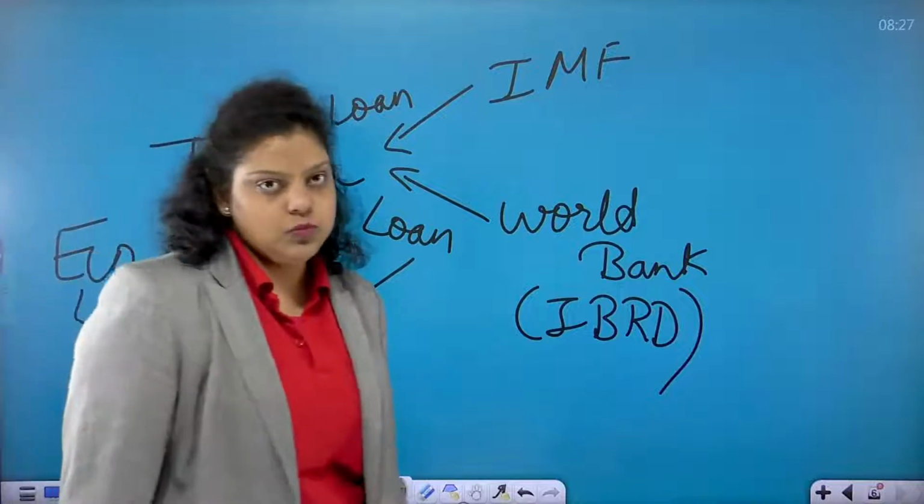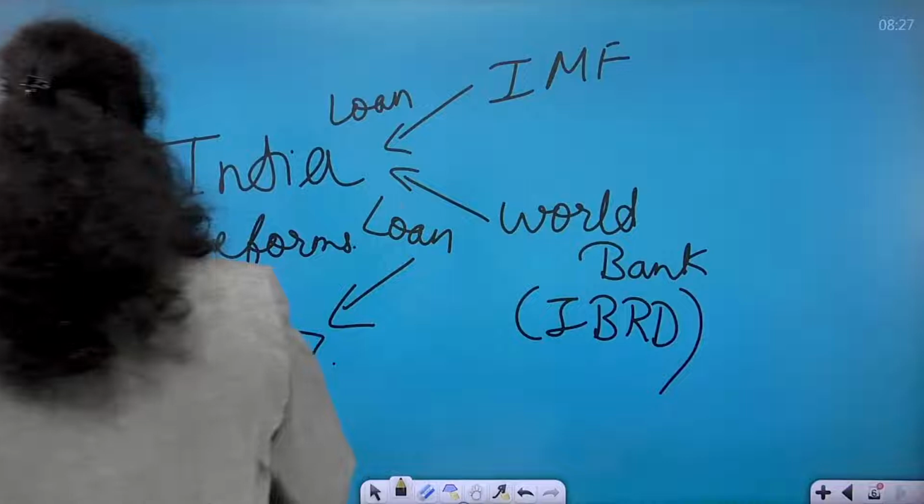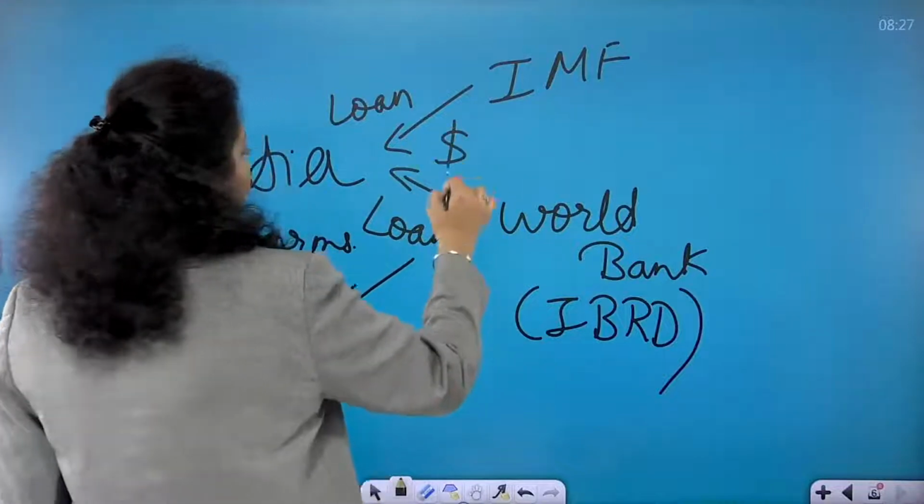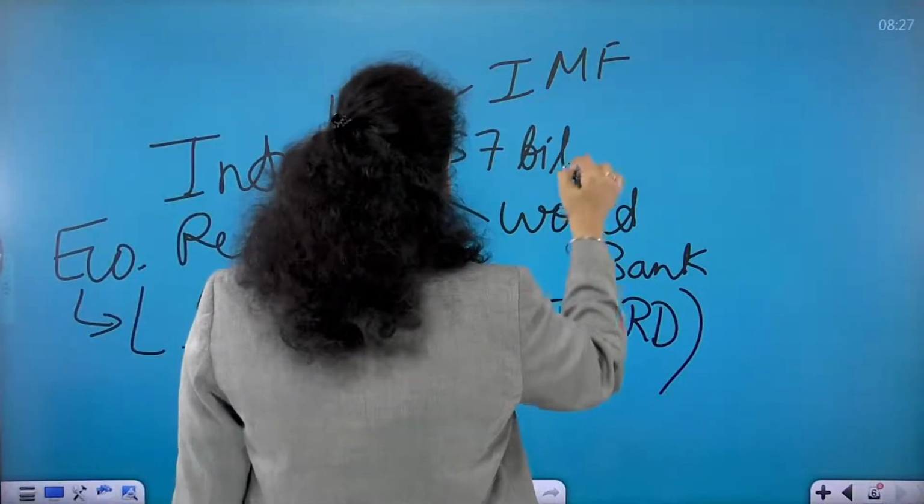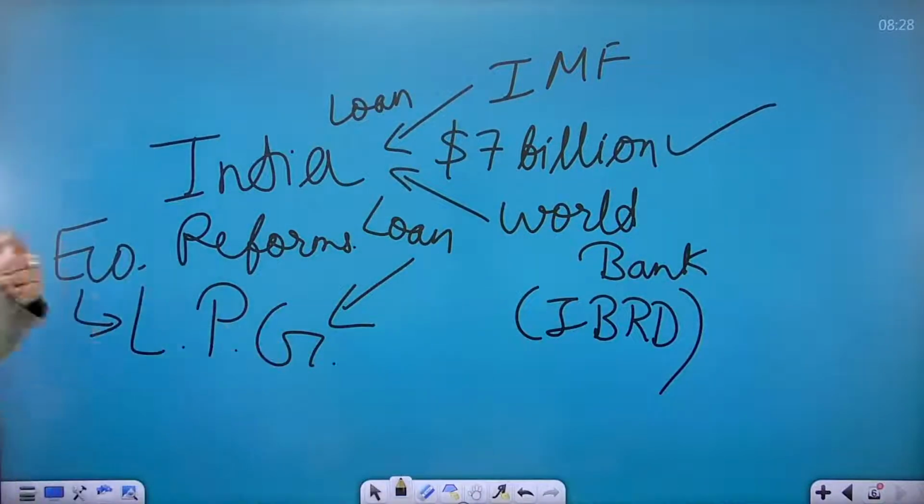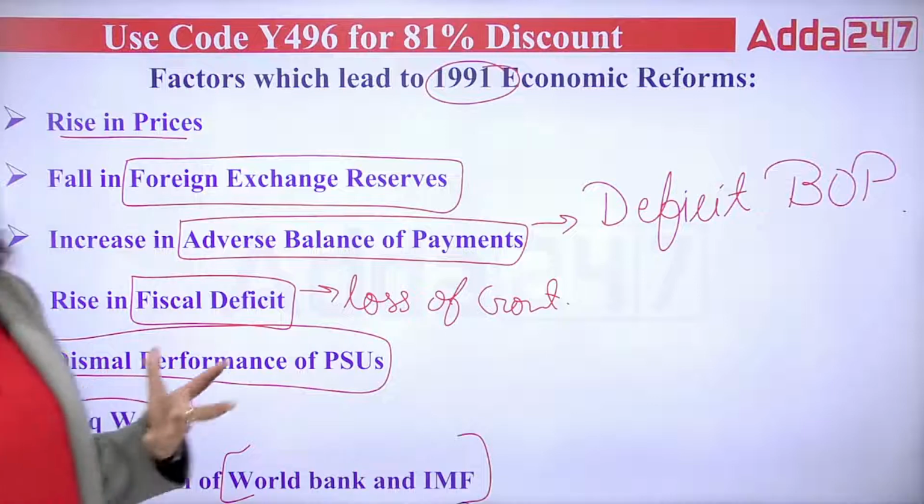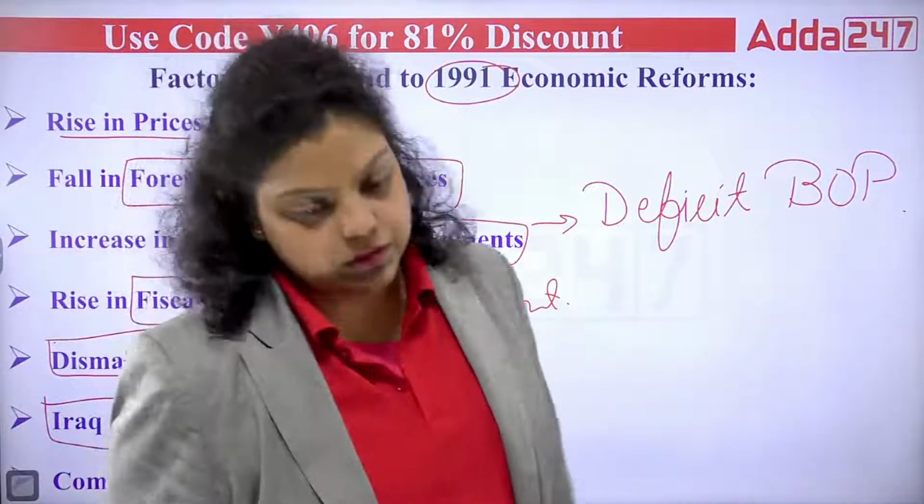Manmohan Singh was the finance minister at that time, and he introduced the LPG. After that, they gave us a loan of $7 billion. They gave us the loan of $7 billion after we introduced the LPG policy. So these are the reasons, or factors, because of which India introduced the LPG policy.